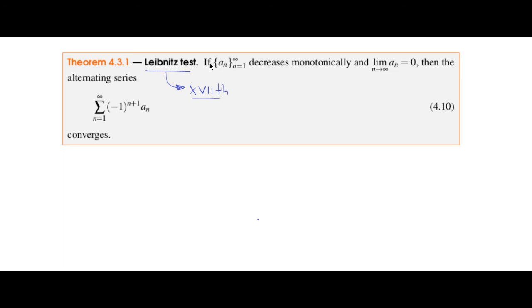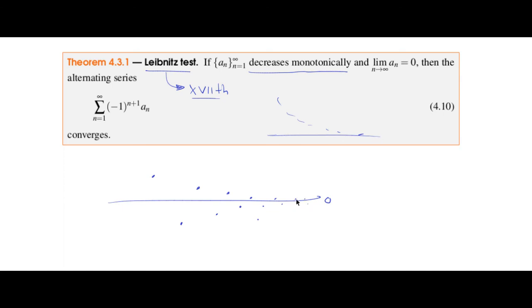Okay, so this Leibniz test says that if a sub n is a sequence that decreases monotonically, okay, so it's going like this, and the limit of a sub n is 0, then the alternating series minus 1 to the n plus 1, or it doesn't matter if it's minus 1 to the n, of a sub n, okay, the terms are getting closer and closer and closer to 0, right?